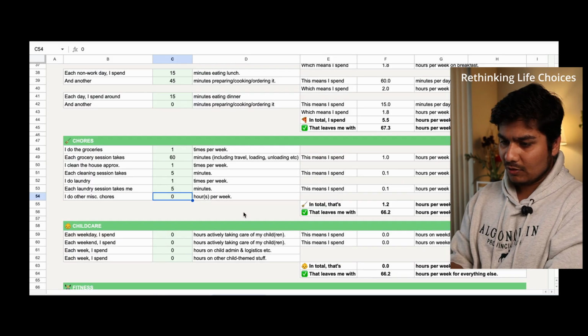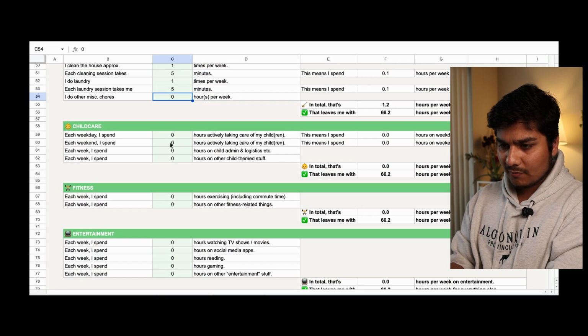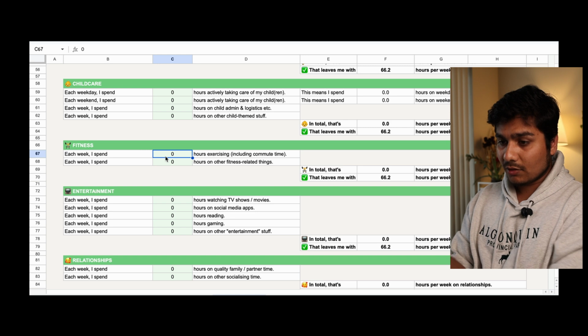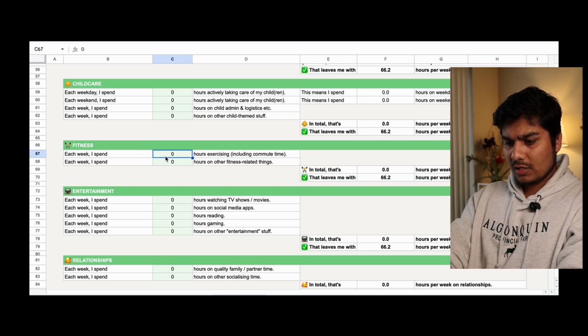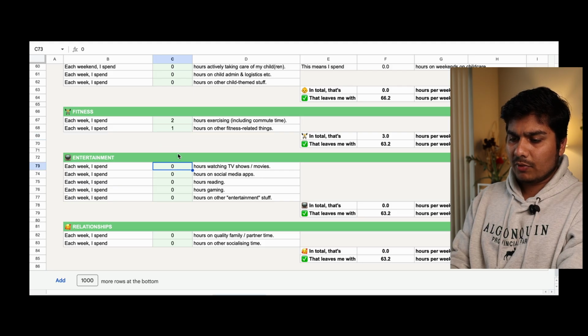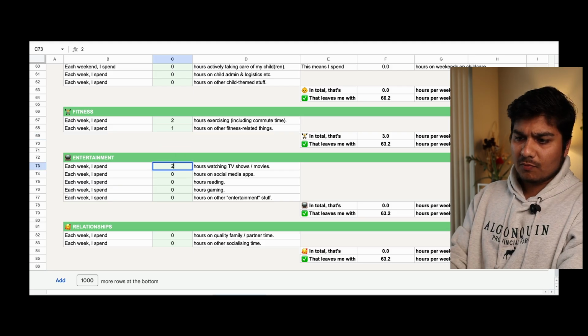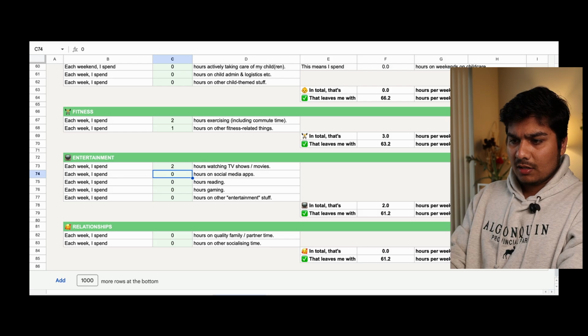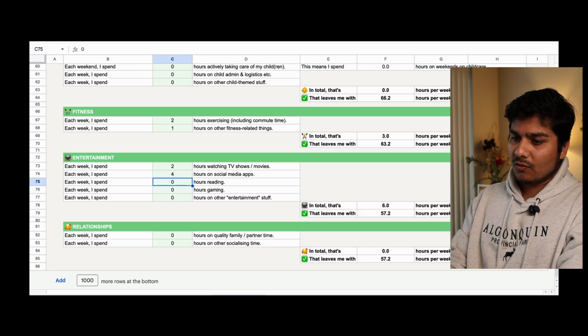Okay, let's continue to ideal. Okay. Childcare, 0. Fitness, okay. Each week, hours. Let's say I want to spend 2 hours each week. Watching TV, I would bring it down to 2 hours per week. Social media, okay, let's say 4 hours then.